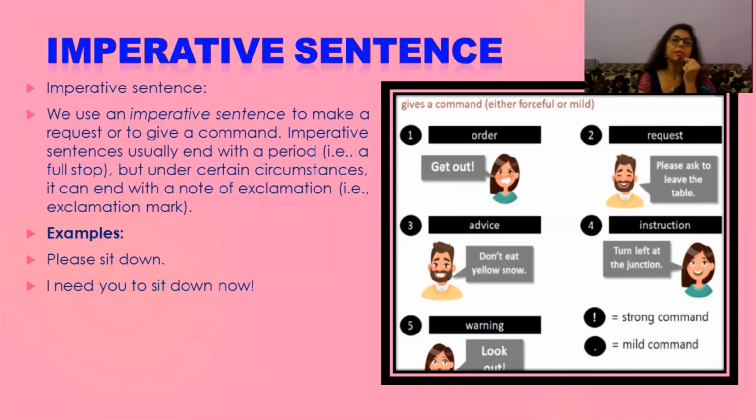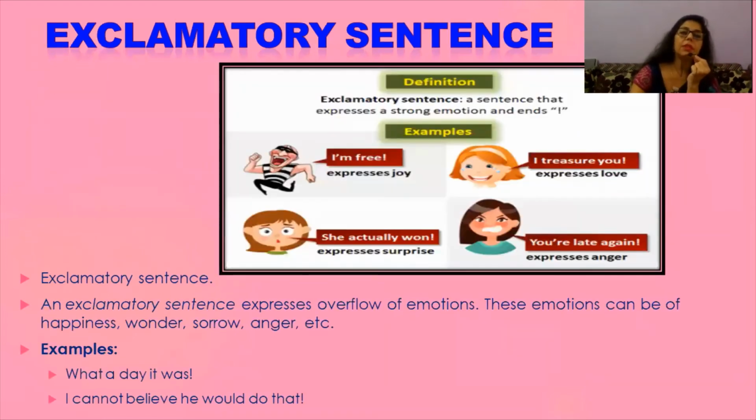But under certain circumstances, it can be observed that it ends with a note of exclamation as well. Two examples are given here. Please sit down. After that, a period. I need you to sit down now! And at the end, you can see an exclamation mark. So, it is called an imperative sentence.